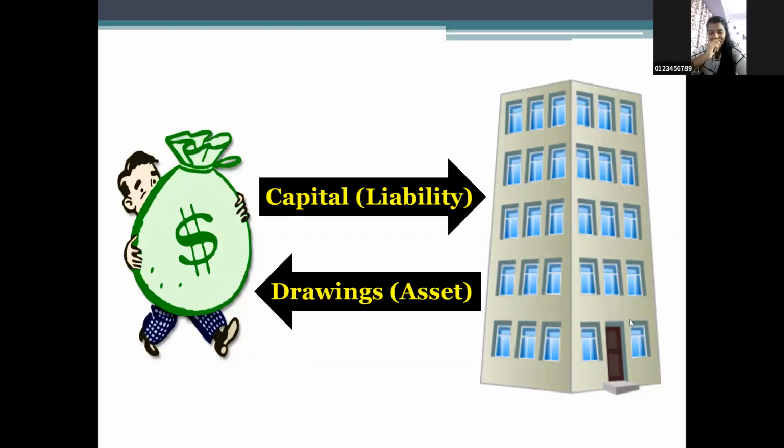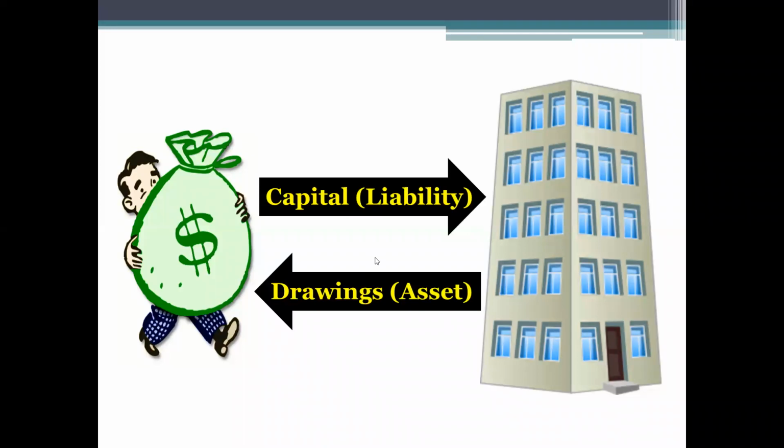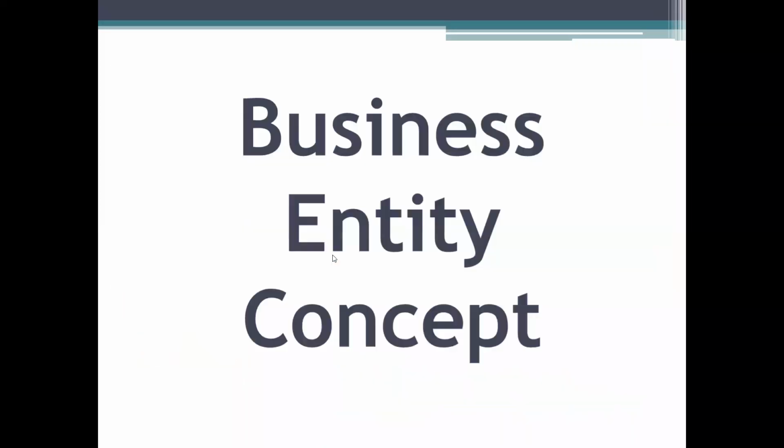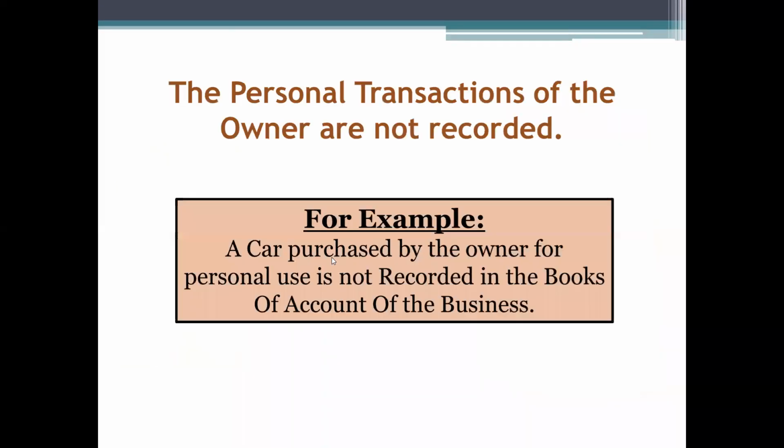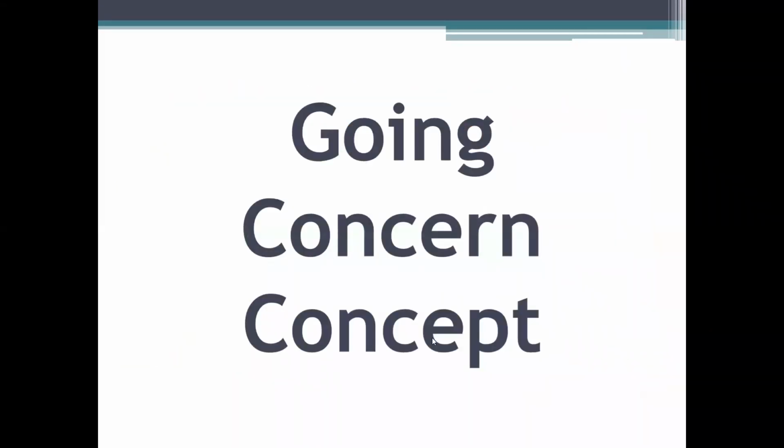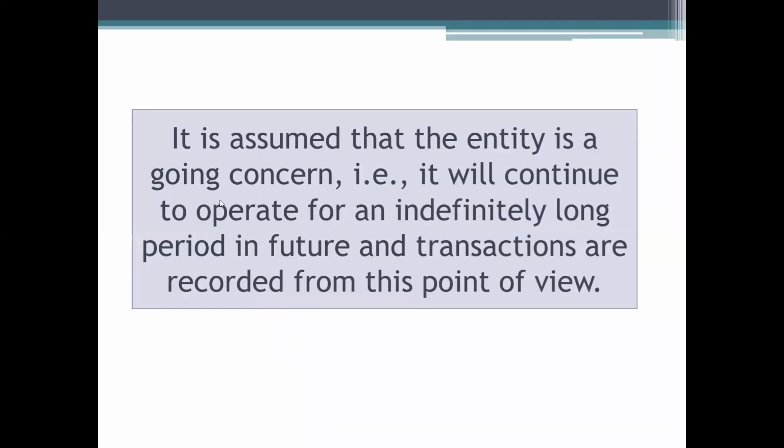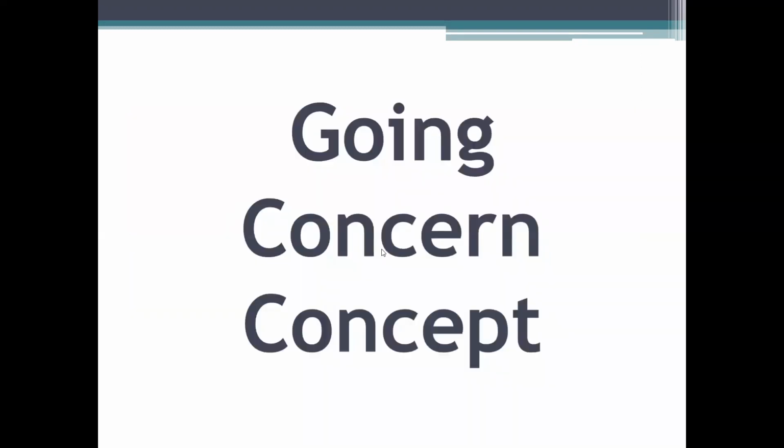Okay. Now, is this concept clear for you? Separate legal entity? Yes. So I'll move to the next concept. Going concern concept. What is this going concern concept? The company will continue for a long period of time. The company is not going to wind up in the immediate future. That is the going concern concept. The entity is a perpetual entity. It will continue for a long period of time. That is why you are providing certain provisions, etc.